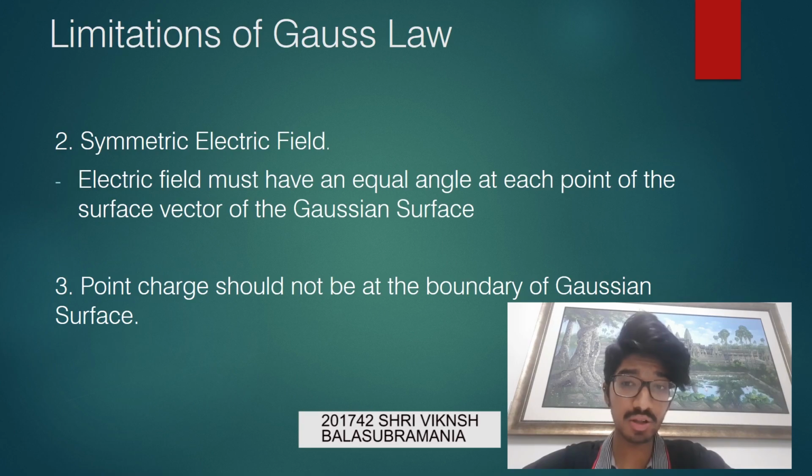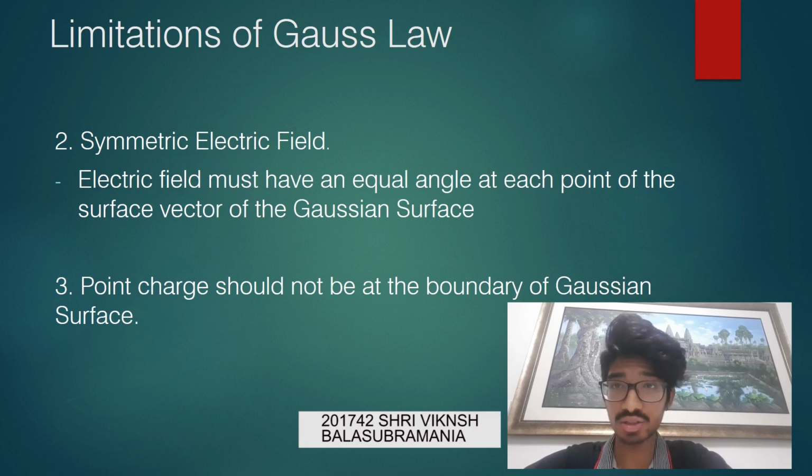Next, Gauss' law can only be applied if the electric field is symmetric. For example, if the electric field makes an angle of 90 degrees with the surface vector, the electric field should make an angle of 90 degrees at each and every point of the surface vector or the Gaussian surface. Therefore, we can conclude that the electric field should be symmetric with respect to the surface vector.